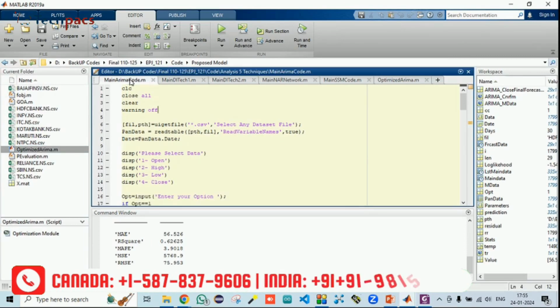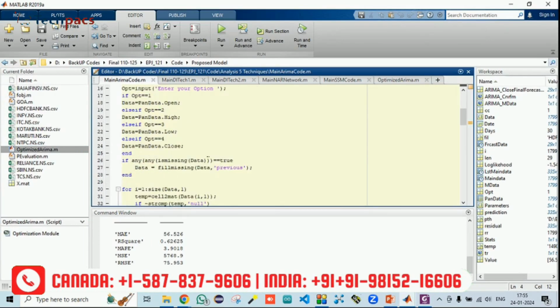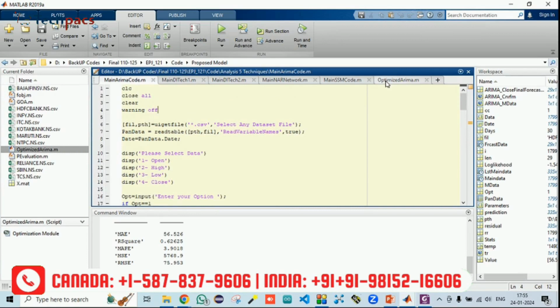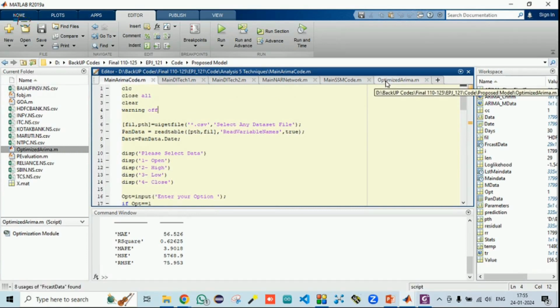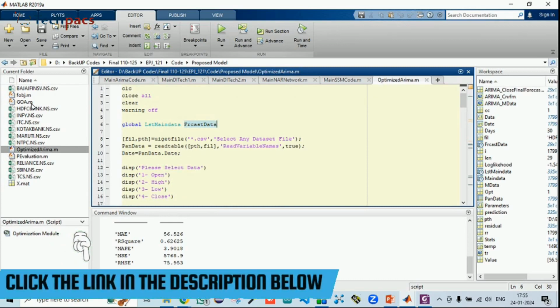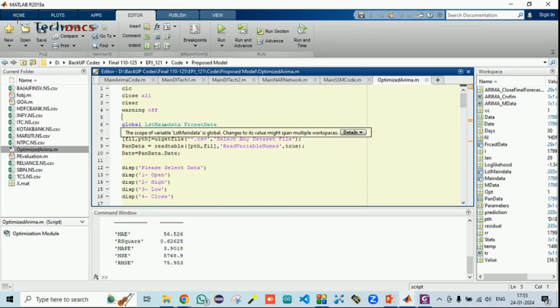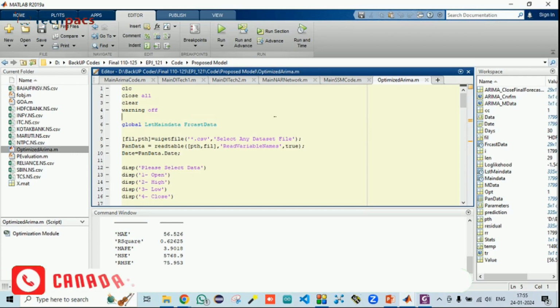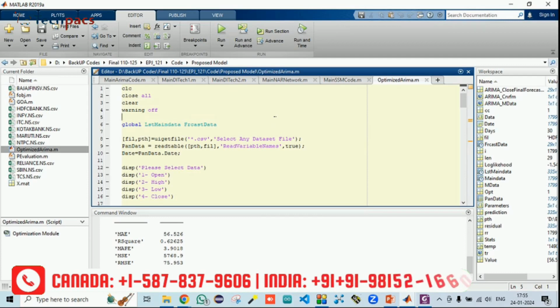The ARIMA model has three different factors on which it does the prediction. So what we did, we applied the GOA method, that is the grasshopper optimization method, which is a metaheuristic optimization algorithm, to identify what hyperparameters of these three parameter values can be best fitted as per the data.